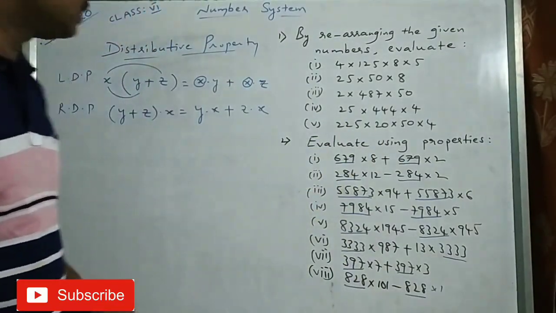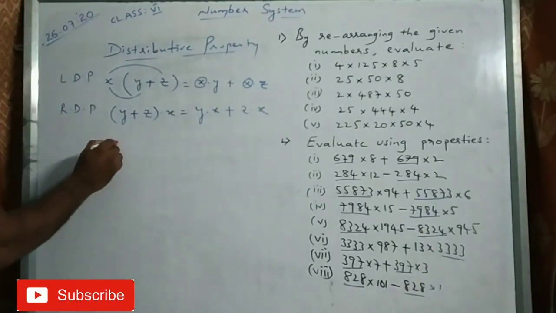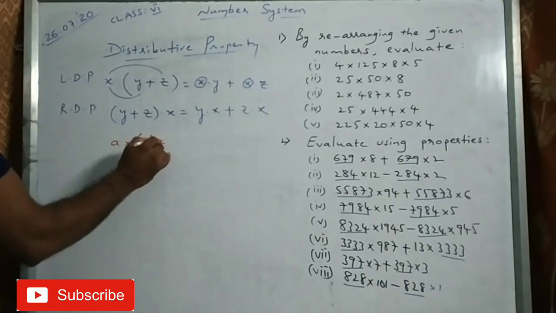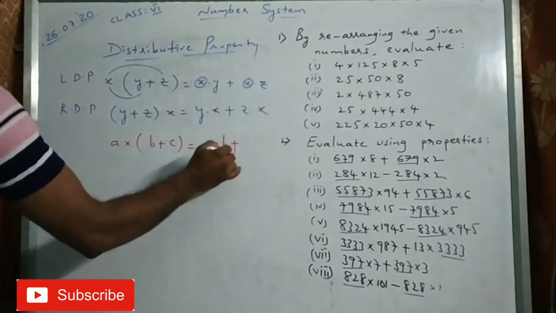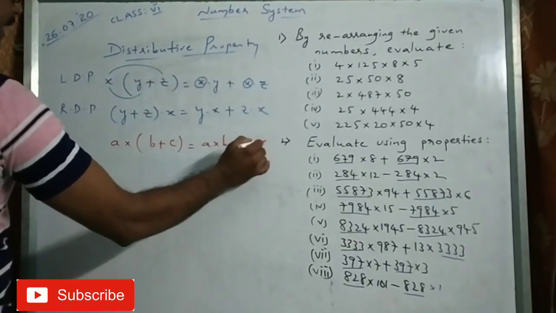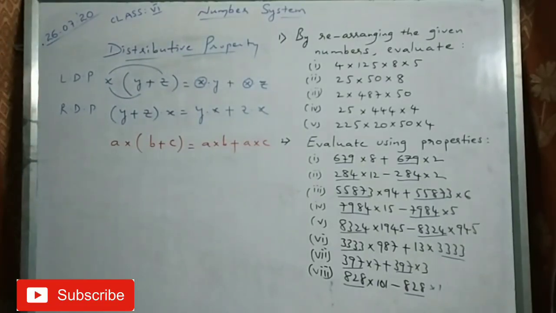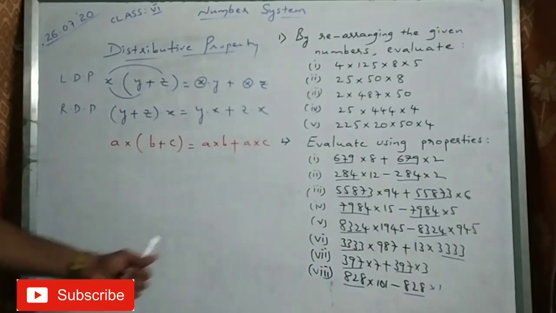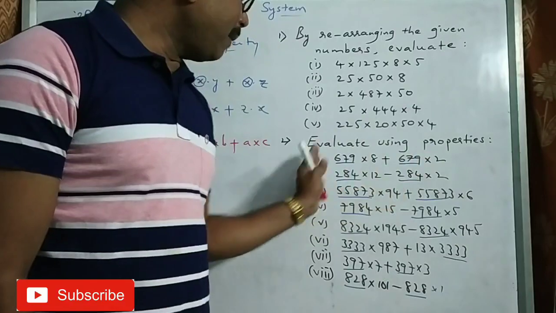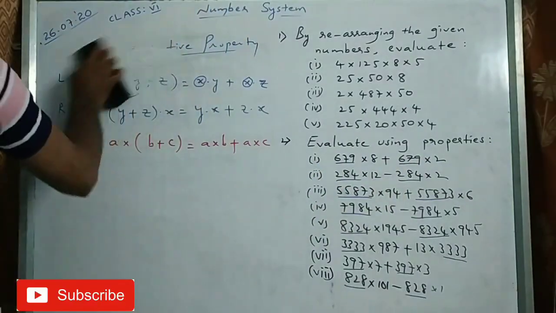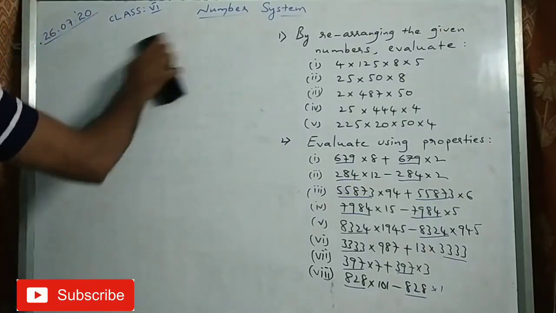I am going to use that property now. Distributive property says, suppose a into b plus c, if you take a into b plus a into c, that a can be applied for both the numbers. Okay, that is called distributive property. Now using the distributive property, I am taking common term I am putting out. Look at that problem once clearly. I will explain.